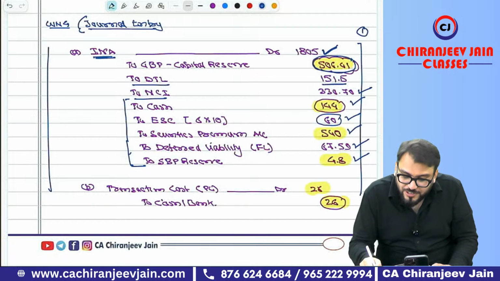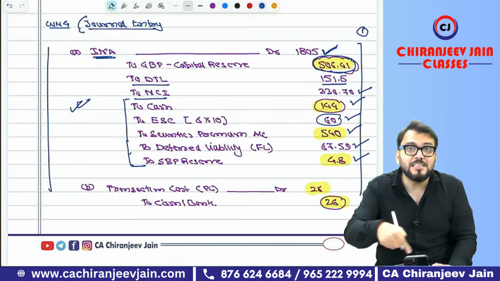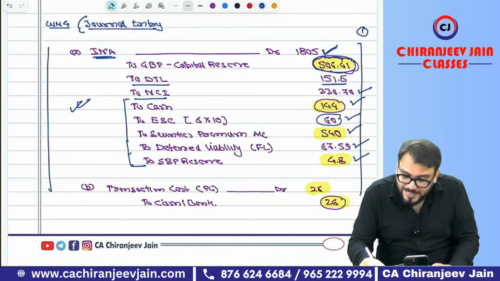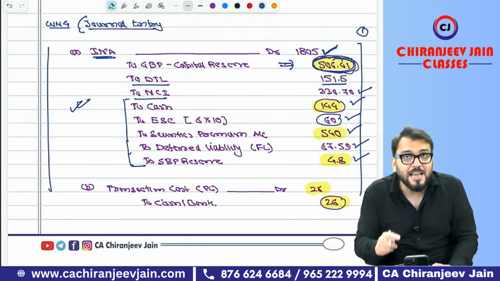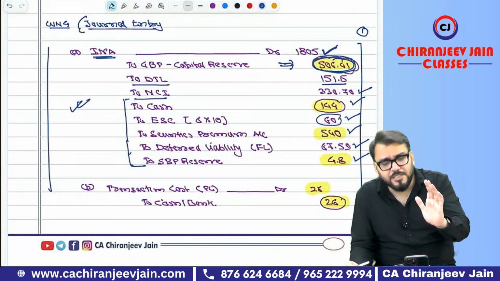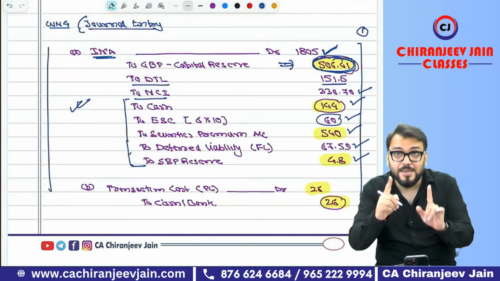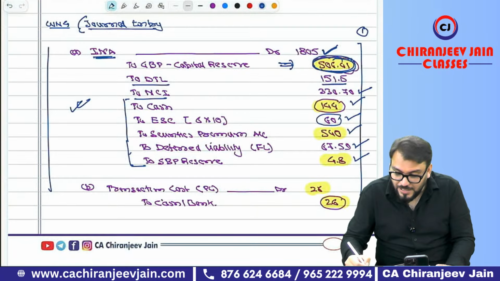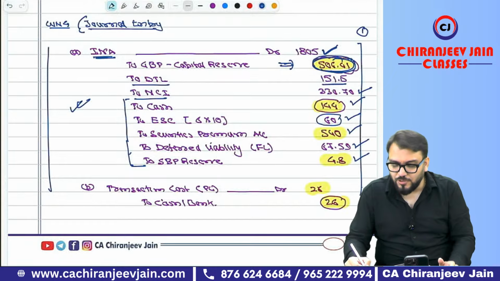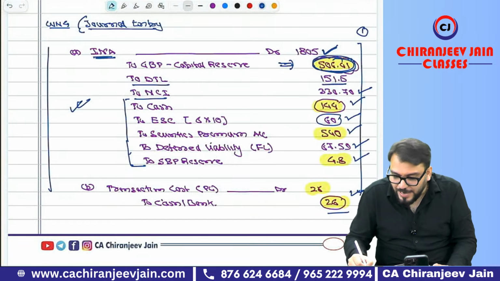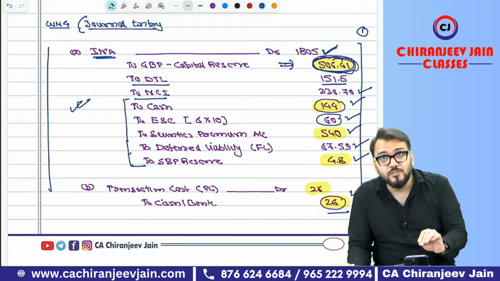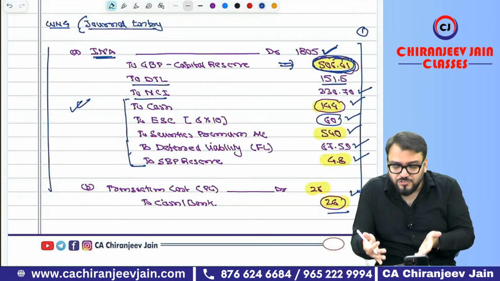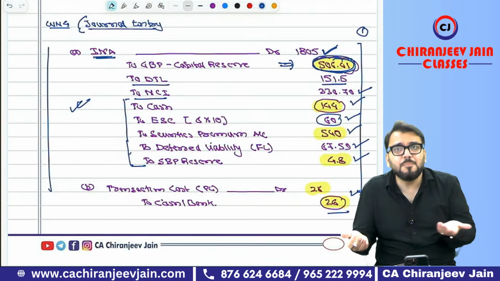If the same amount is coming, can you say your entire working note is correct? If the same gain on bargain purchase comes as a balancing figure, your entire calculation is correct or not? Yes sir, it is correct. Understood. Then there is one transaction cost. Don't miss it. Transaction cost or acquisition cost, whatever you want to write. Acquisition cost account debit to cash or bank. This will be one more journal entry, or you can compound it also. Understood. These two journal entries now need to be incorporated in the balance sheet.